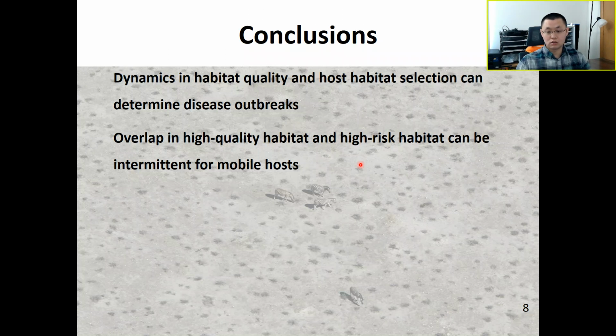And for mobile hosts, because they move among habitats, the overlap between selected and high-risk habitats can be just intermittent, and it may reduce the consequence of the disease on the host population, and it may be important for a population to persist.